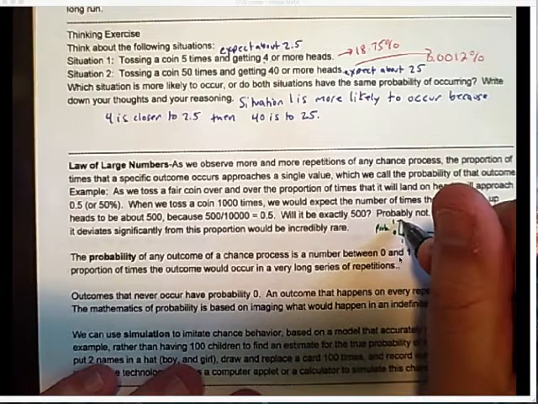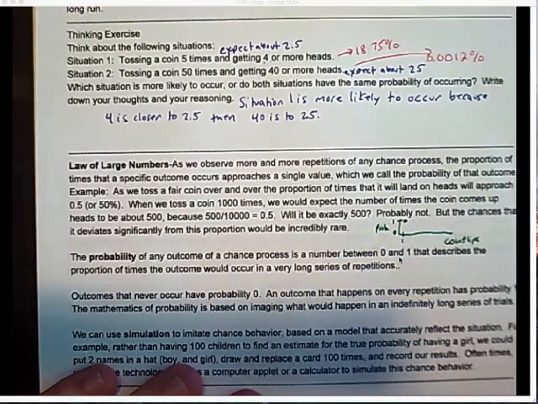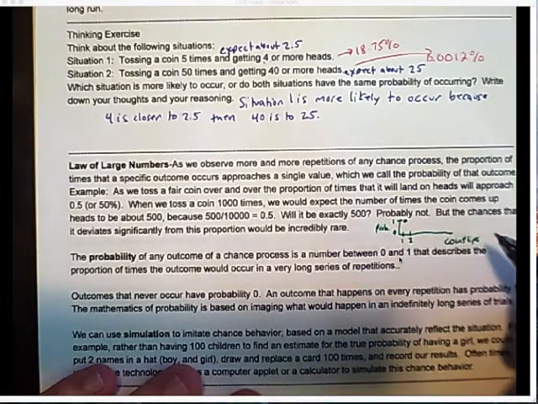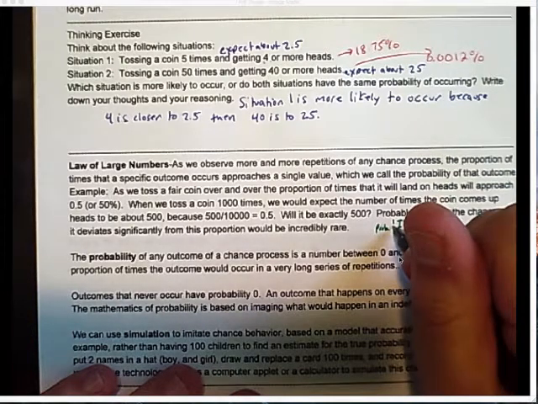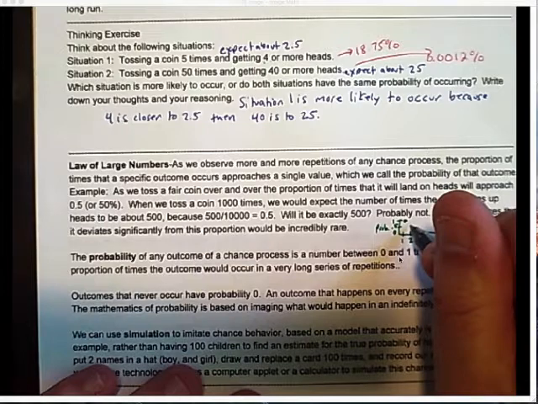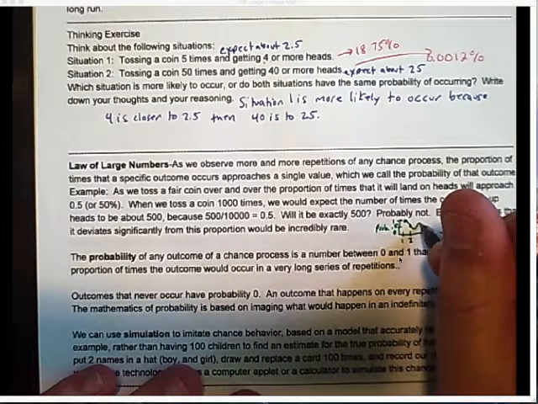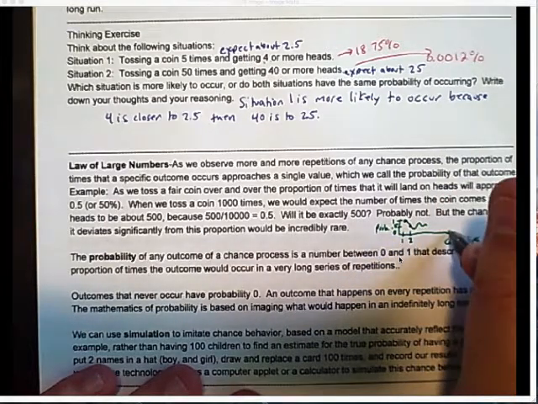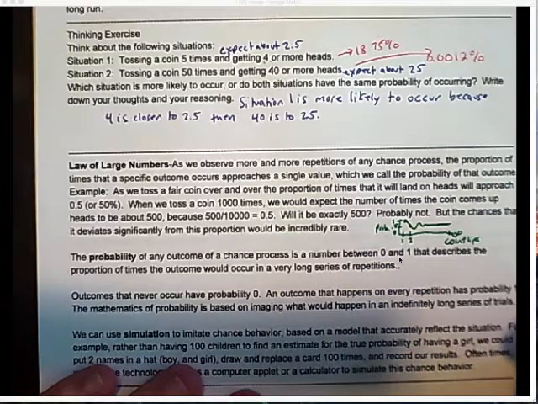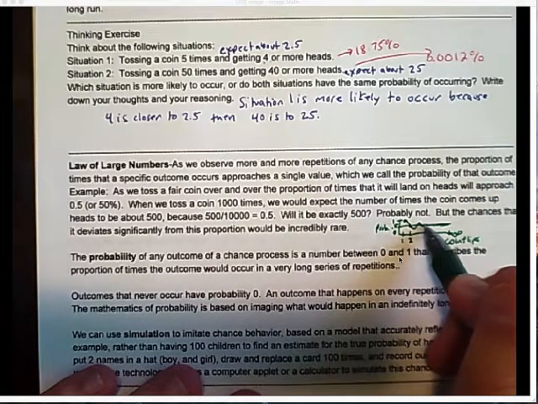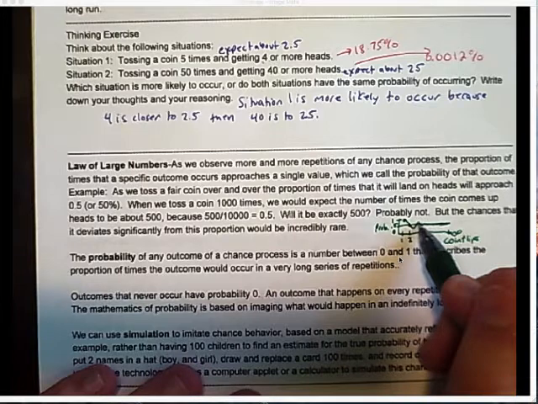So if it comes up heads, then I'm at 100%, not anywhere close to 50%. But let's say the next one comes up tails. So I have one head and one tail. So my cumulative probability is dropped to 50%. All right, and this kind of deviates along the way, but as we add more and more flips, as we go out towards infinity, all right, it almost looks like a straight line because this probability is going to come close to 50% the more and more flips we do.